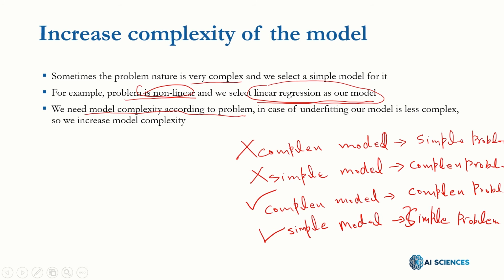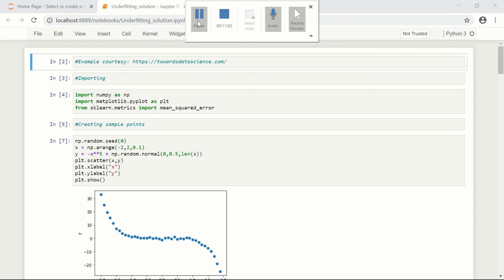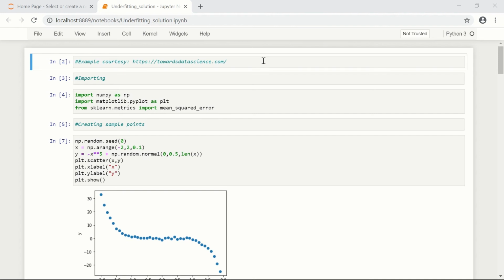Now let's see the Python code for underfitting to understand the solution of underfitting. So here we are on the Jupyter notebook, where we have an example of underfitting solutions by increasing the complexity of the model.